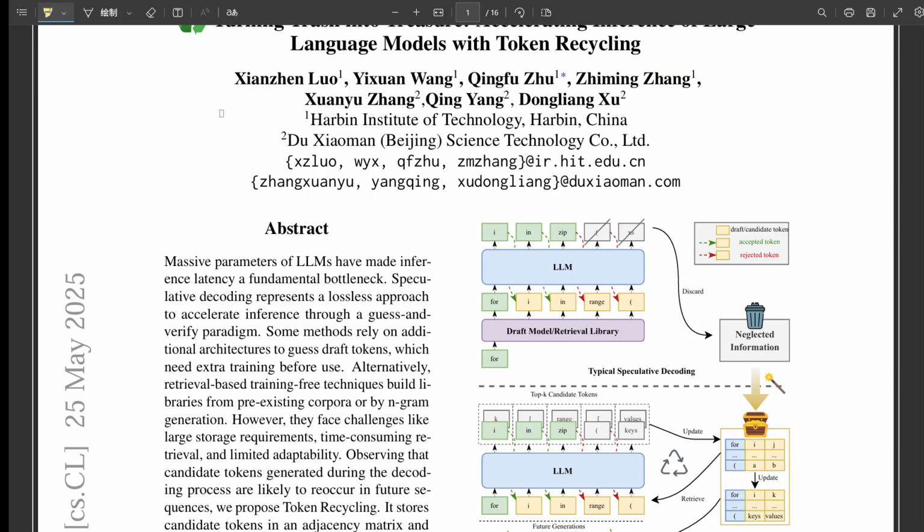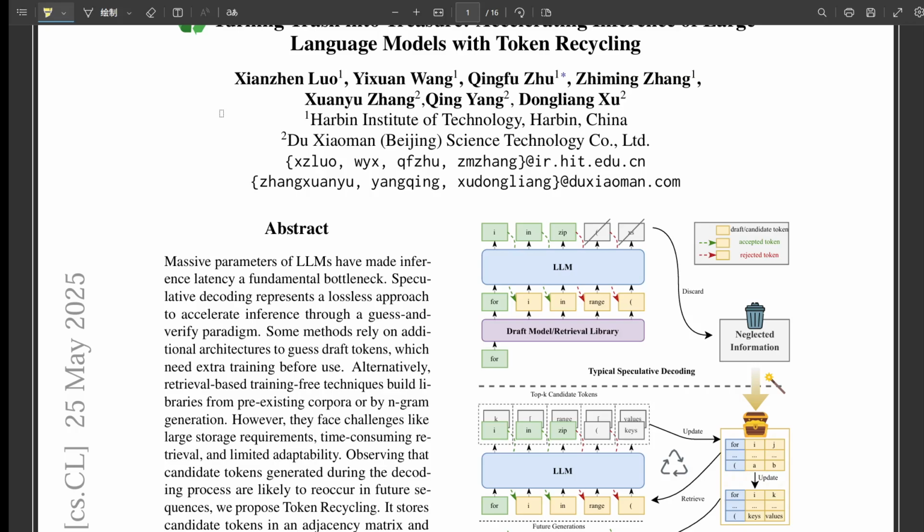Got it. So looking at the landscape in these sources, where does token recycling fit in? How does it compare to other speculative methods? Well, the sources kind of split them up. First, you've got methods that need extra training, like you might train a smaller draft model specifically to make these guesses. Or you might add special modules like Medusa or Eagle use. They work, but it's a lot of overhead. You have to train these extra bits for every LLM you want to speed up, and manage them. It's resource intensive.